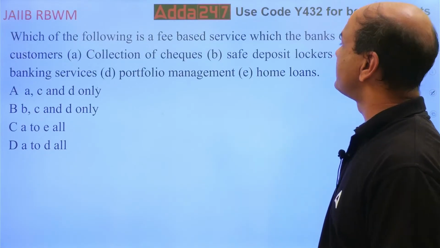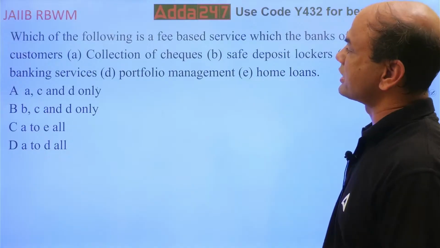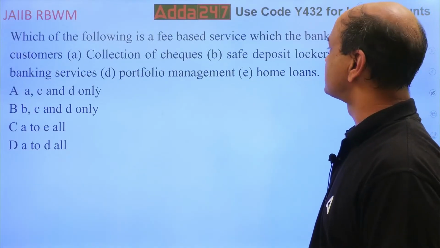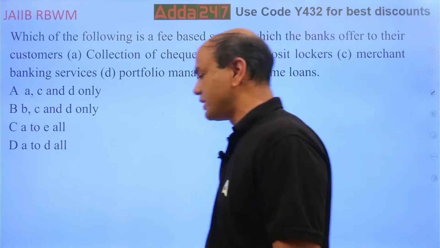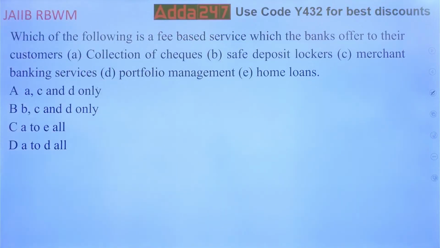Which of the following is fee-based service which the banks offer to their customers? Collection of checks, safe deposit lockers, merchant banking services, portfolio management, and home loans. So which is the fee-based service which the bank offers to the clients?